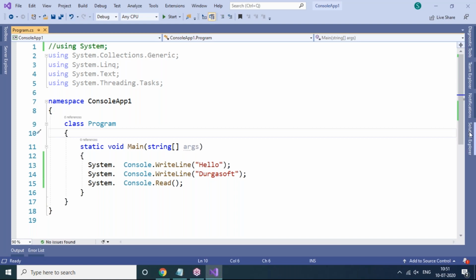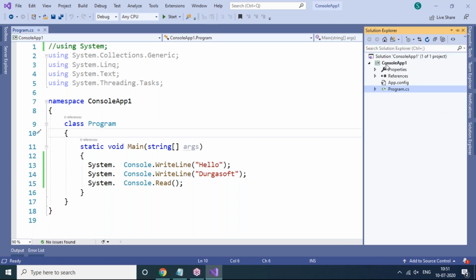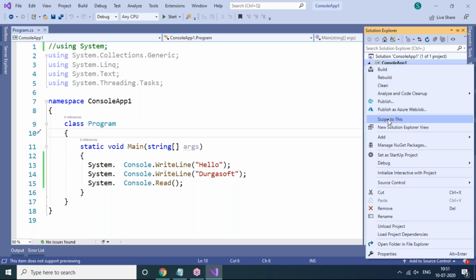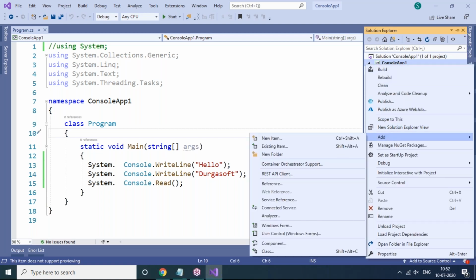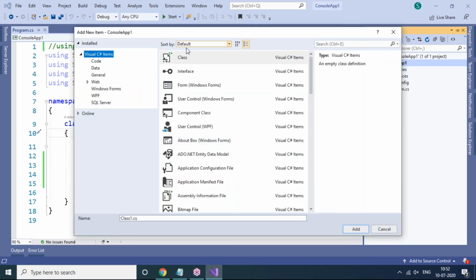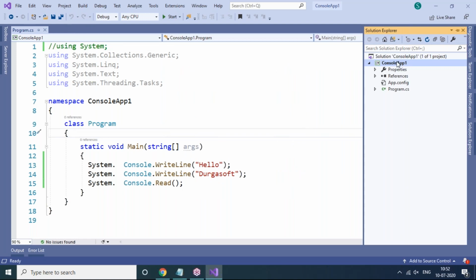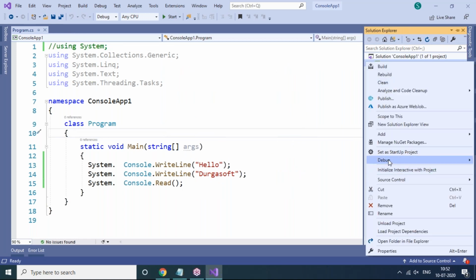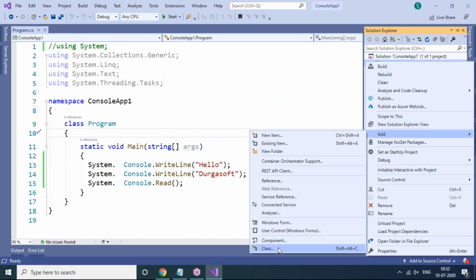Now you can see Solution Explorer is available here. Go to Solution Explorer, right click on Console App 1, it's your project name, go to Add, then go to New Item, or else click on Class, anyone you can go there. Even if you go to New Item, there you have to select the class template, or else you just cancel it. Again, right click on Console App 1, go to Add, and click on Class.